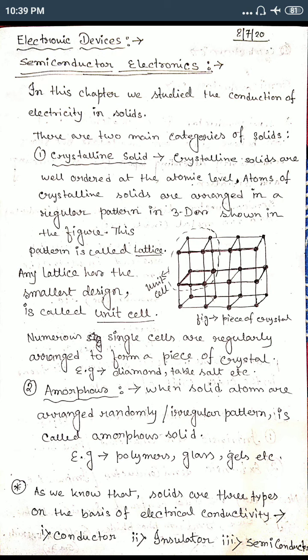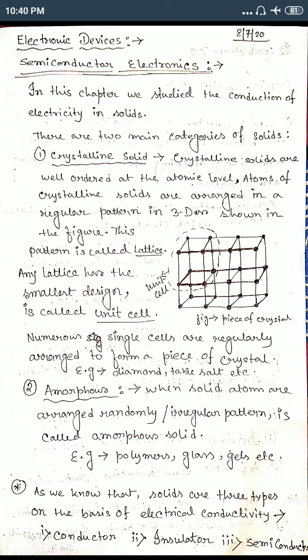Amorphous solids are not included in your syllabus because here we discuss semiconductors. That's why we introduce these types of solids. Semiconductors are mainly categorized in crystalline solids, so here we discuss crystalline solids.